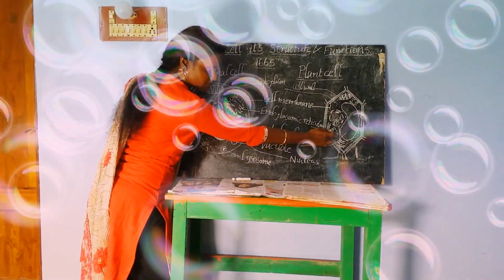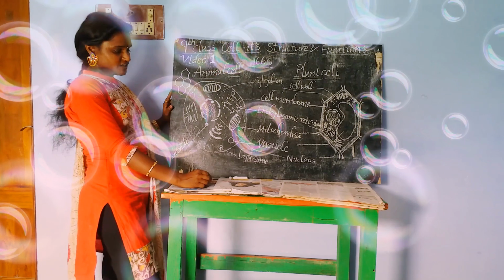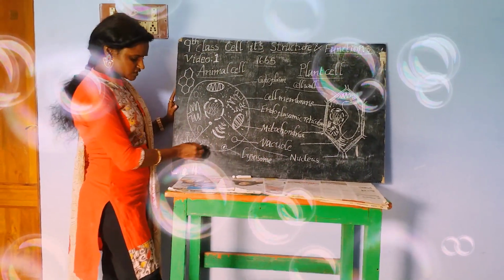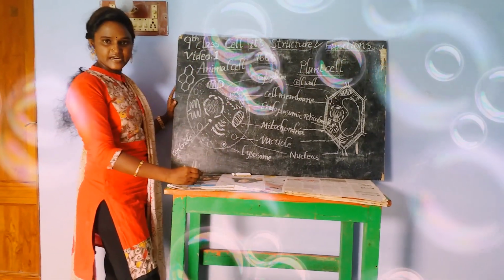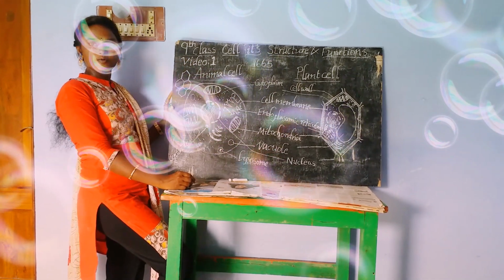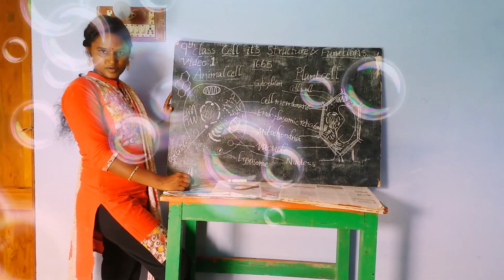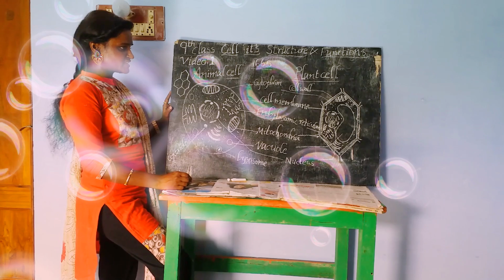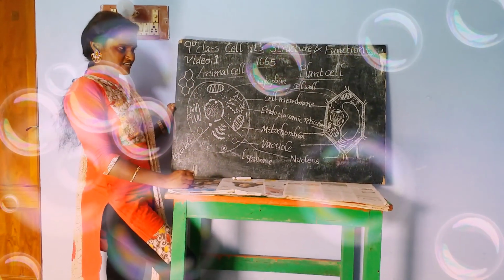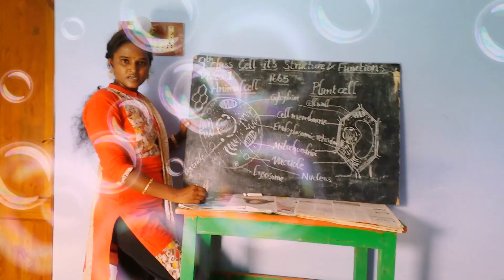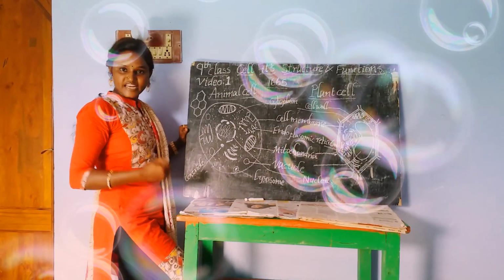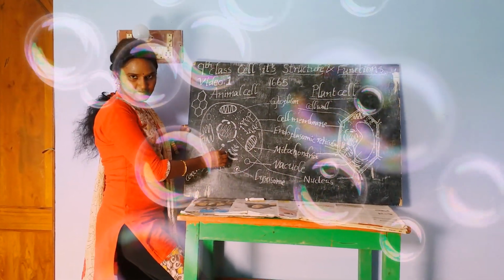Here, if you see, we are finding many things. But are we able to see all these with our naked eye? We are unable to see the cell itself with our naked eye. If you want to observe these cell organelles, we need a compound and electron microscope. Then I think you understand about a typical cell. I will explain with one example why we are studying a typical cell. If we understand a typical cell, then we may get an idea about cell organelles.